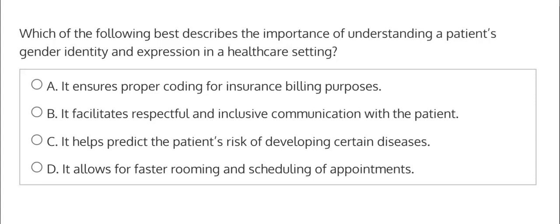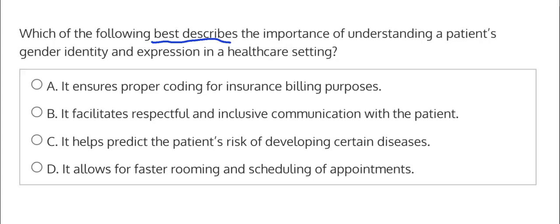Which of the following best describes the importance of understanding a patient's gender identity and expression in a healthcare setting? So option A says it ensures proper coding for insurance billing purposes. And no, that's not correct. Remember that here we're asking which is the best description. So best describes, meaning that's similar to when we see the primary purpose. There may be other things included that could be a side purpose, not the main purpose.